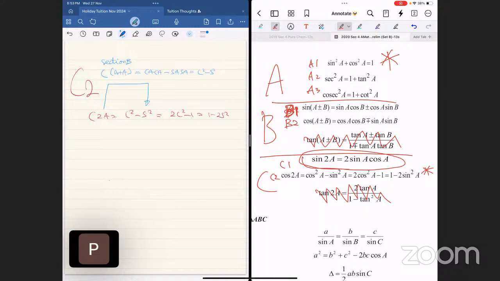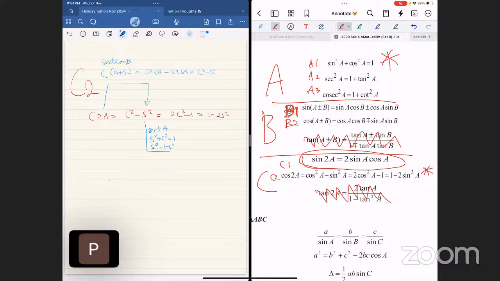Now, let me show you the connection further. I'm using the first identity from section A. In section A, you have sine square plus cosine square equals 1, which means I can, if I want to, write sine square equals 1 minus cosine square.